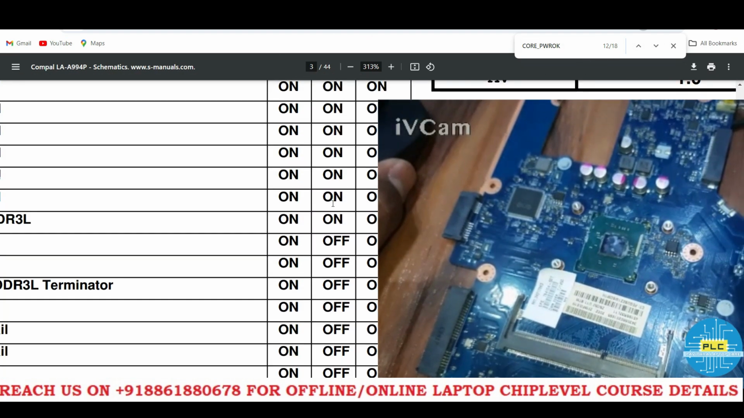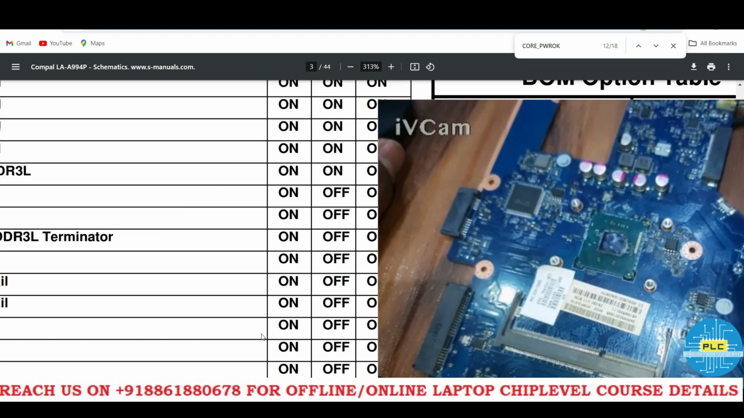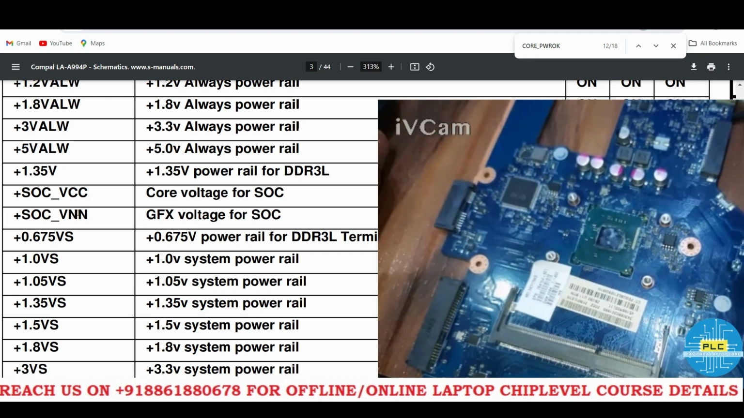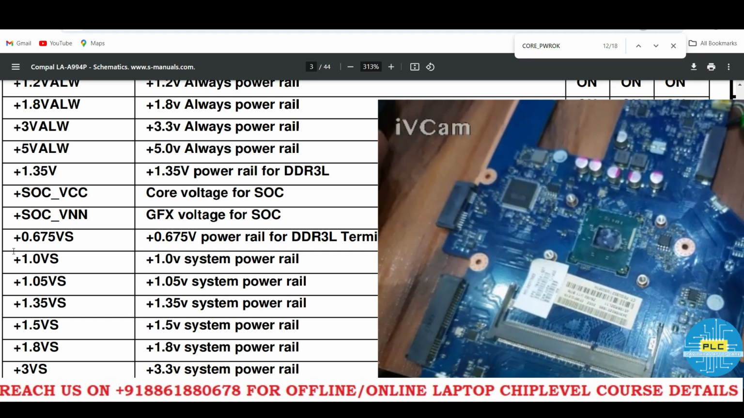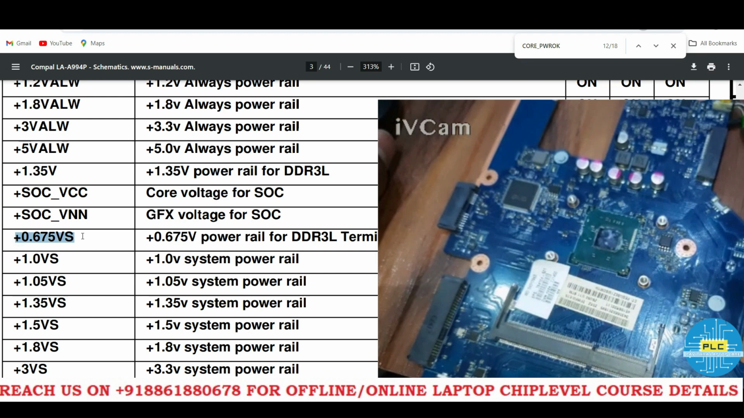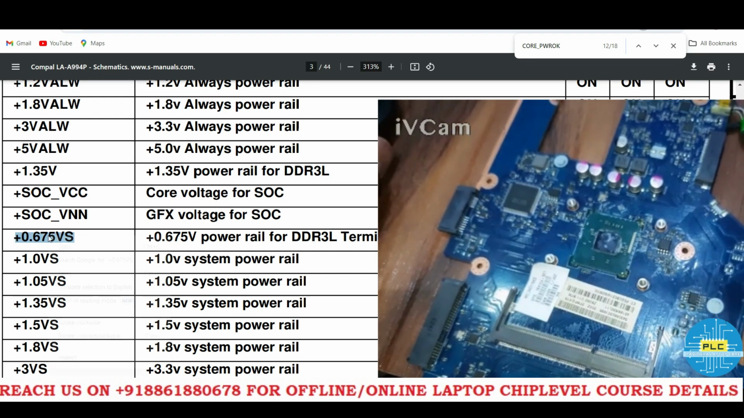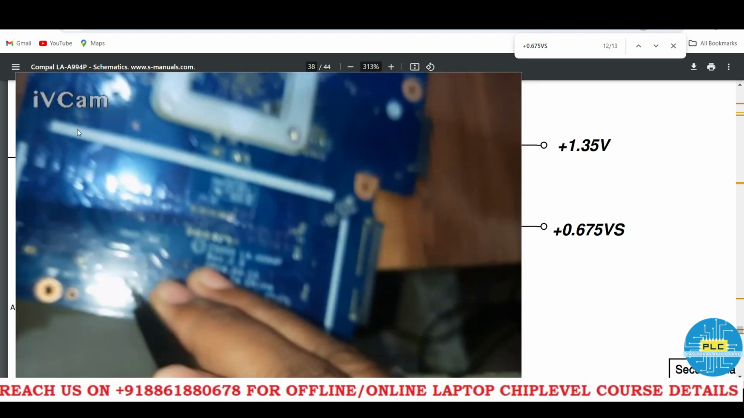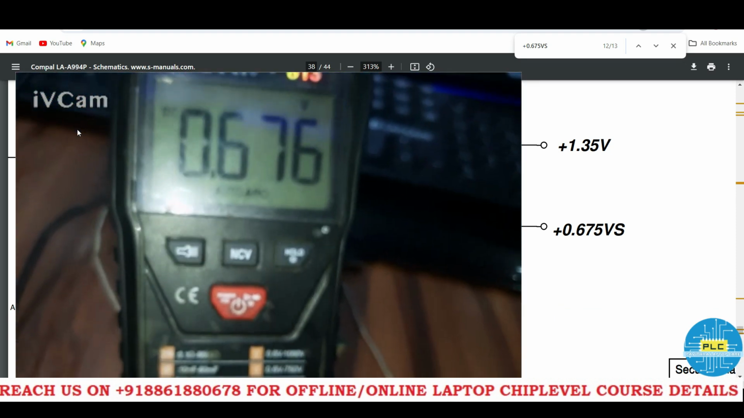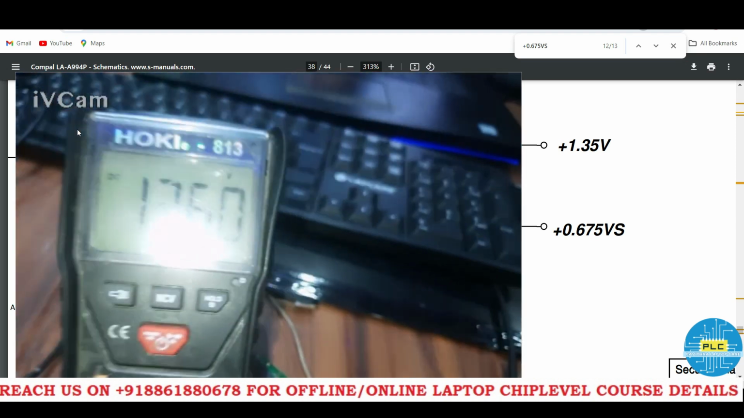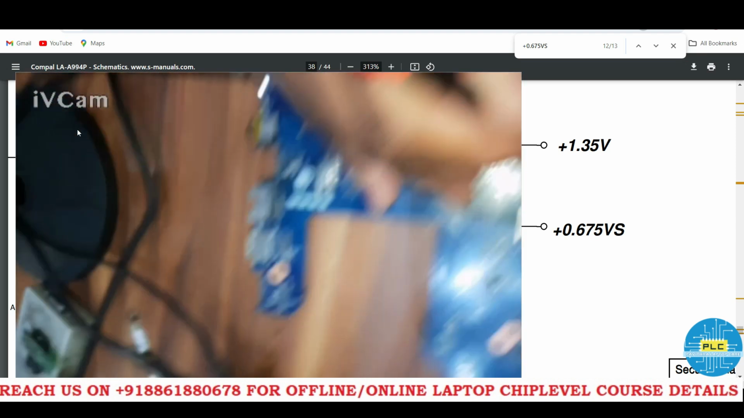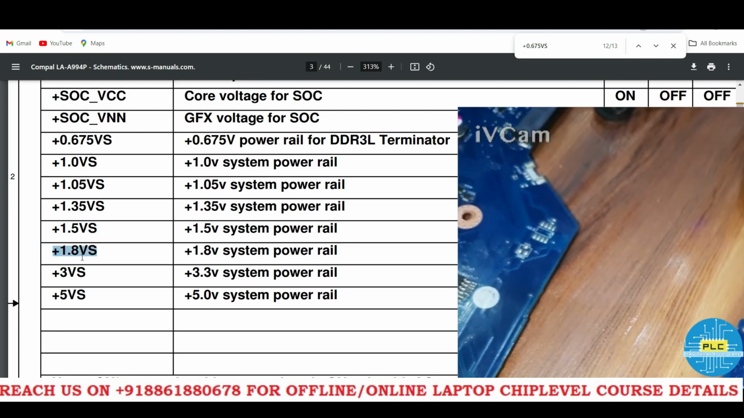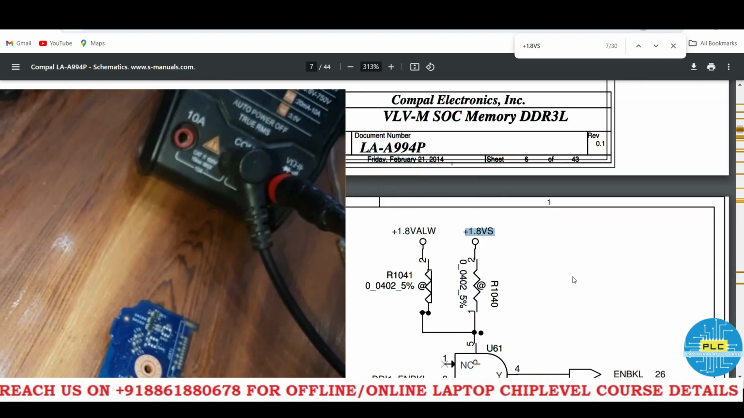Here till here it will be off, right? What is that? This voltage 1.3 volts. After that it should be on. Without RAM, we are getting it. Here it's 0.675 volts. That also we will check. PJPM1, 0.675. PJPM2 is 1.35. RAM voltage is also available. Any voltage, it's 1.8, that we will check, right? Here we can check.